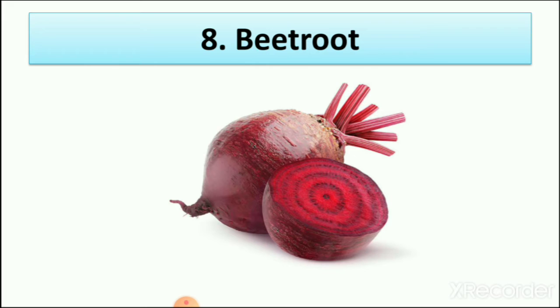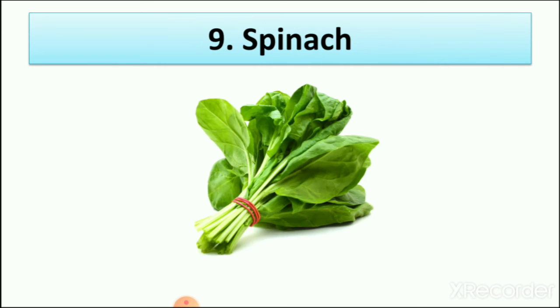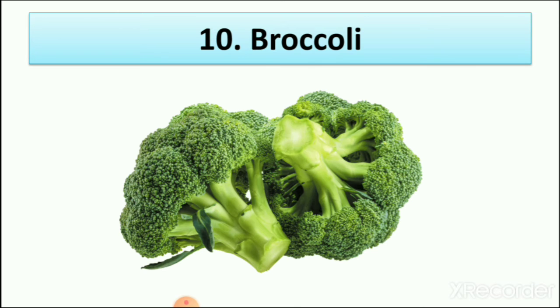Beetroot. So you can see here a picture of beetroot, which is a root of the plant. Spinach. So spinach is a leaf of the plant. Broccoli. So it is the flower of the plant which we learn.